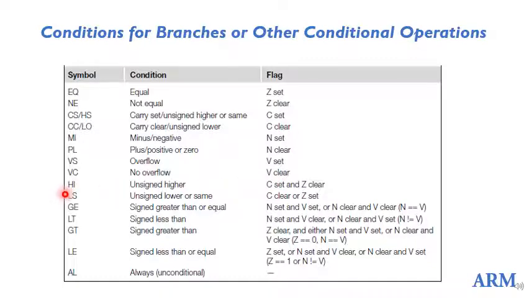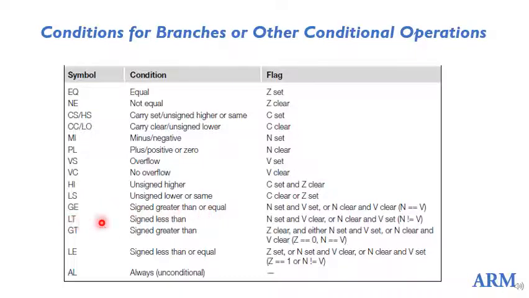HI is for unsigned higher, and LS is for unsigned lower or same. Here we had higher or same and lower, so this is just the opposite of that: higher, and lower or same, LS. Then for signed numbers you have GE, signed greater than or equal to.